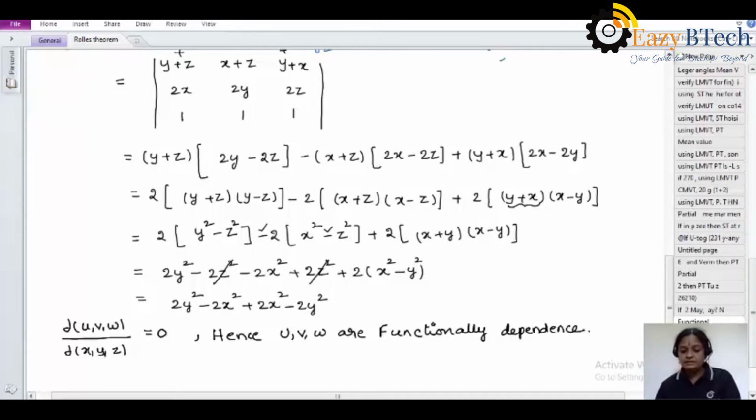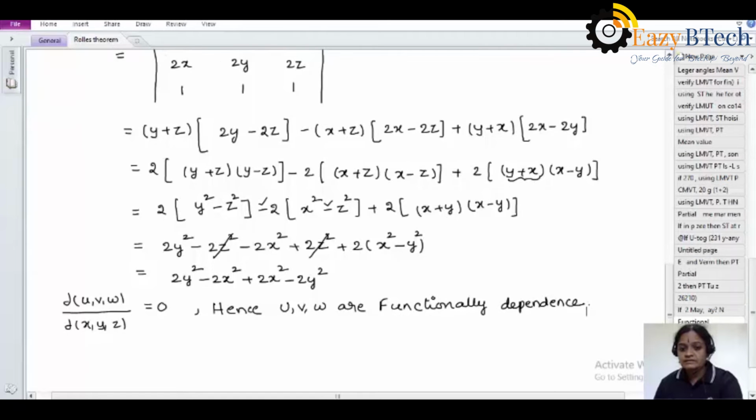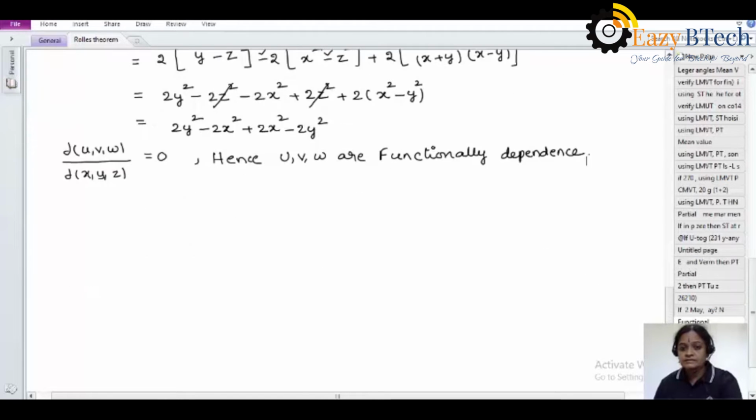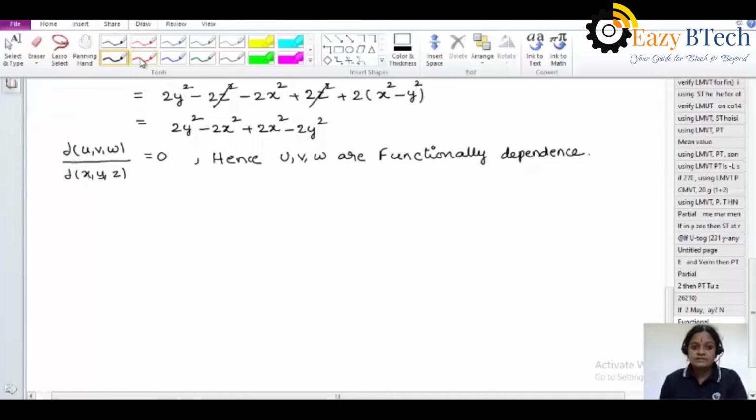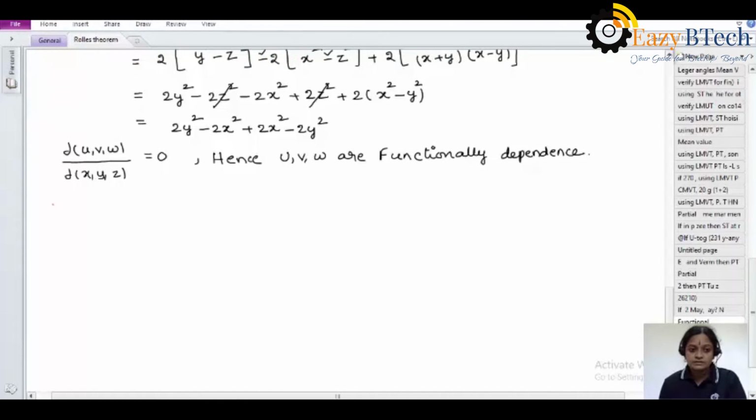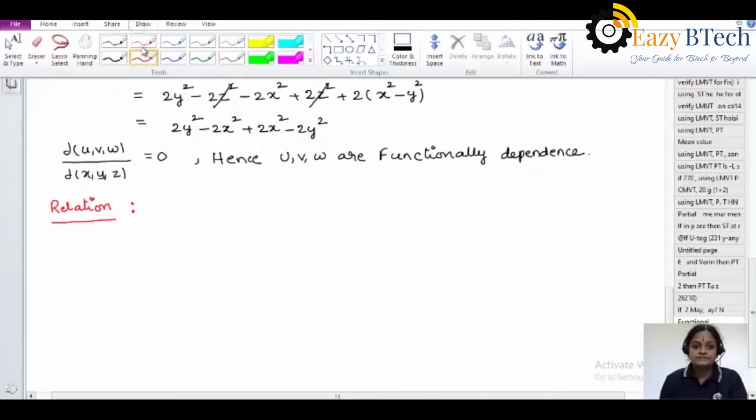Okay, if these three functions are functionally dependent, then one more question is there here. That means finding the relation between them. Relation was also asked in this question, so finding the corresponding relation.